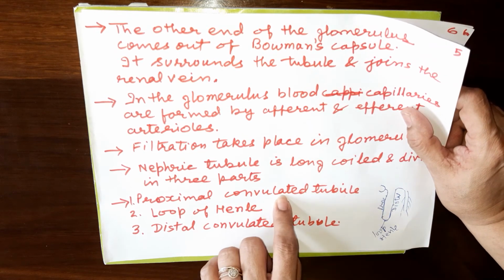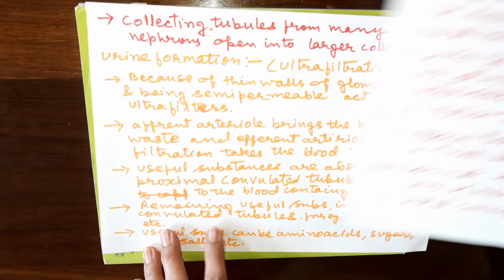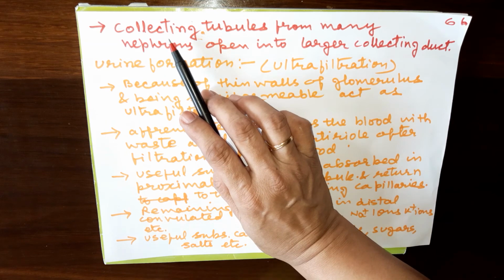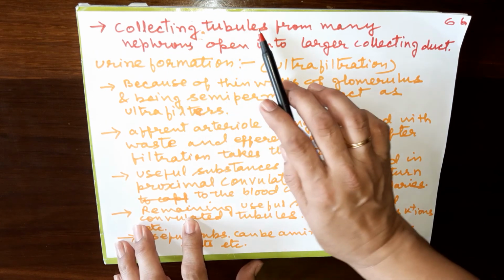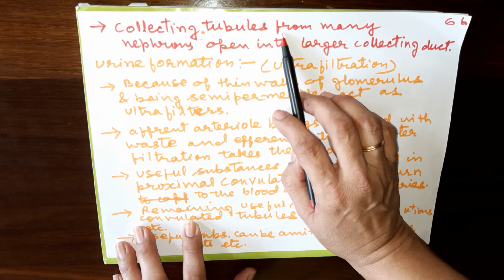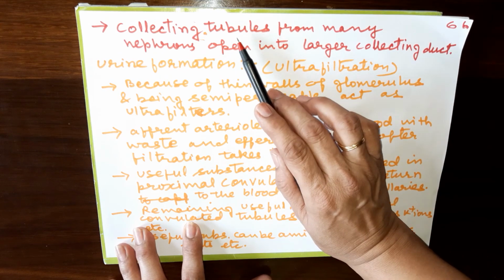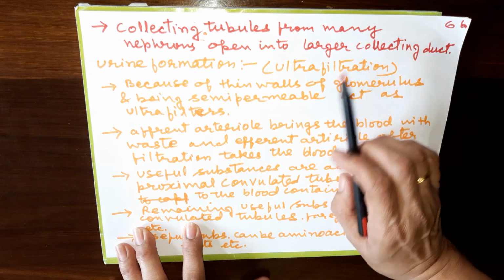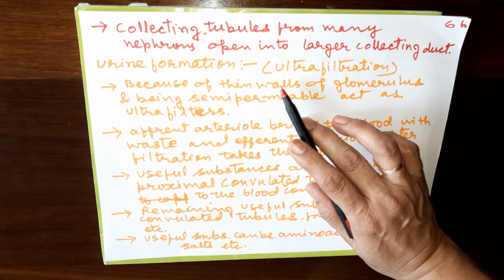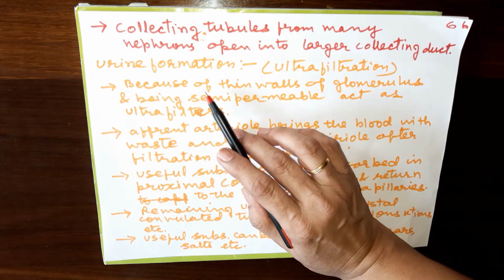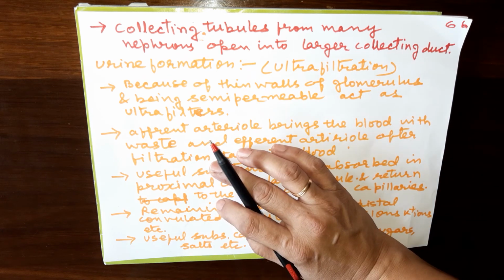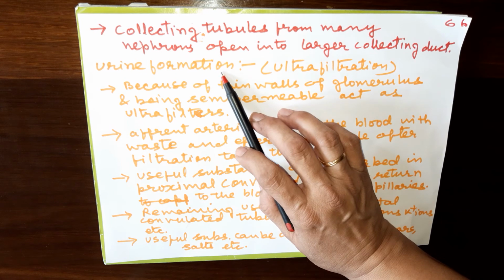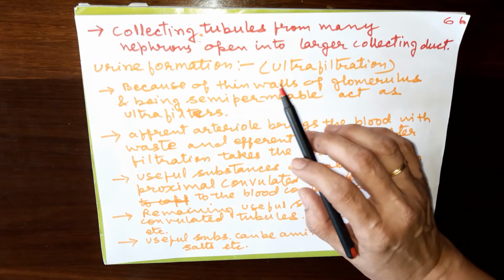It is called convoluted because it remains coiled. Now the distal convoluted tubule opens into the collecting tubule, and this connecting tubule opens into the large collecting duct, and thus urine goes into that. Now, how the urine formation takes place, let us see that.